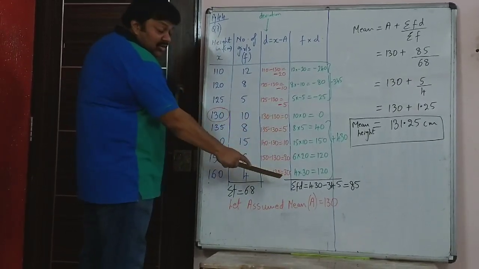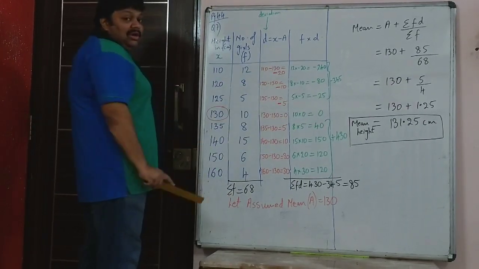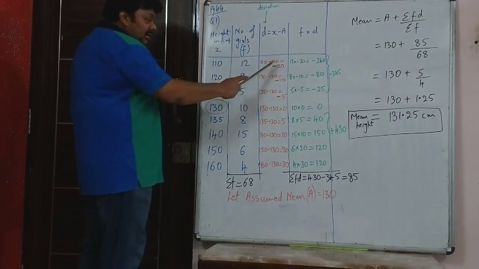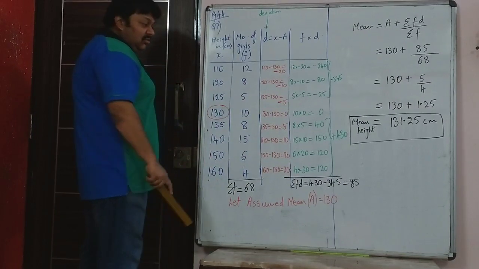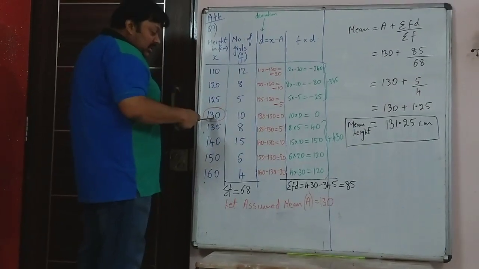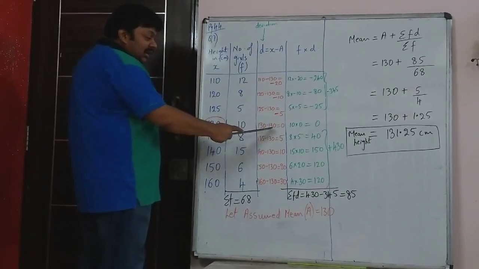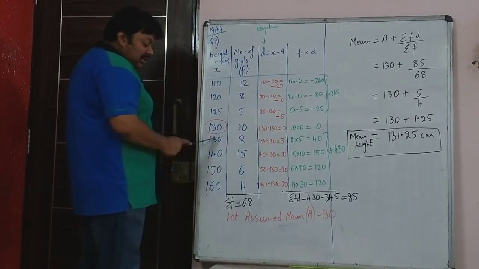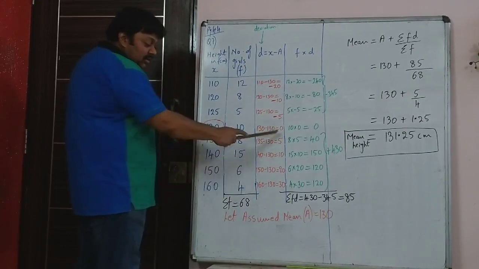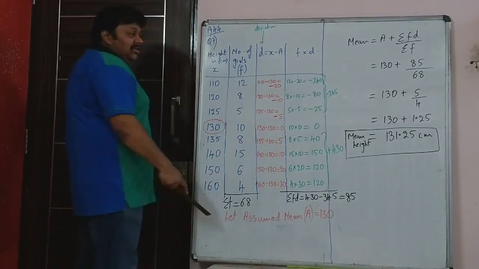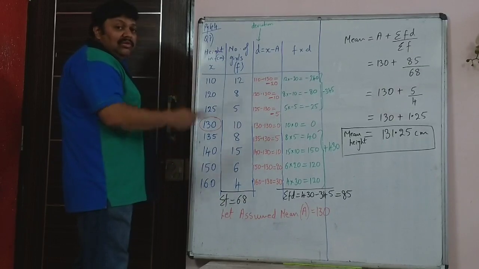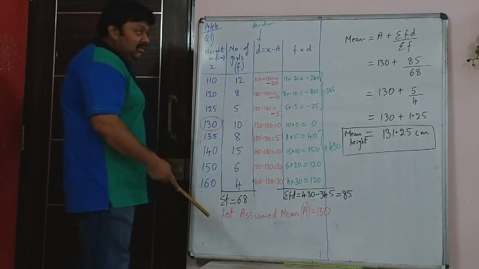Above the 0 you have negative values, and below the 0 you have positive values, because what you did is x minus a. 110 minus 130 is obviously minus 20, and when you come to the data which was the assumed mean, that time x is also 130, a is also 130. So it becomes 0, and after that x is more than a. 135 minus 130 is 5. So down below 0 you have all the positive values. You may be thinking, why are we doing all this? We are doing all this to find the mean. This is the shortcut method to find the mean.